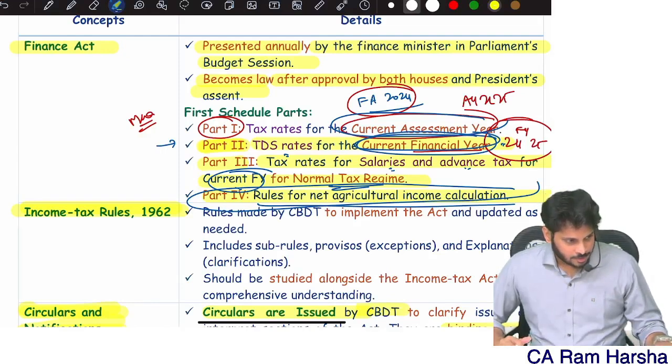Now suppose my income is exactly 9 lakhs. How should I compute tax here? Same structure. First 2.5 lakh, 0. 2.5 lakh to 5 lakh, which is 2.5 lakh taxable at 5%, which is 12,500. Next slab is 5 lakh to 10 lakh.